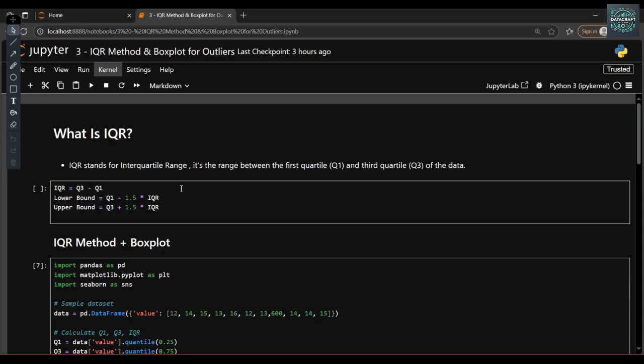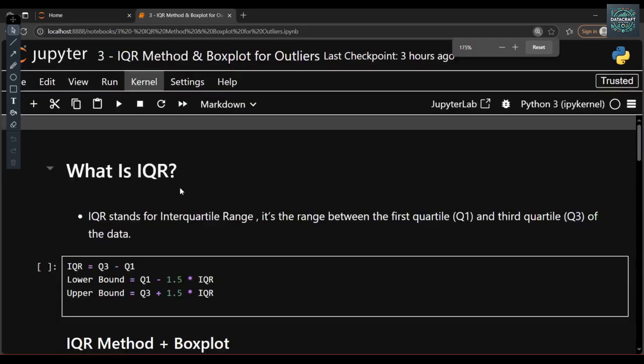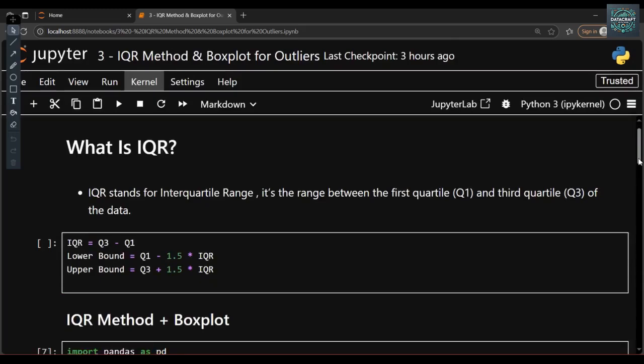So first, let's try to understand what the IQR is. IQR stands for interquartile range. It's the range between the first quartile, Q1, and the third quartile, Q3, of the data. When we subtract Q1 from Q3, we get the IQR.